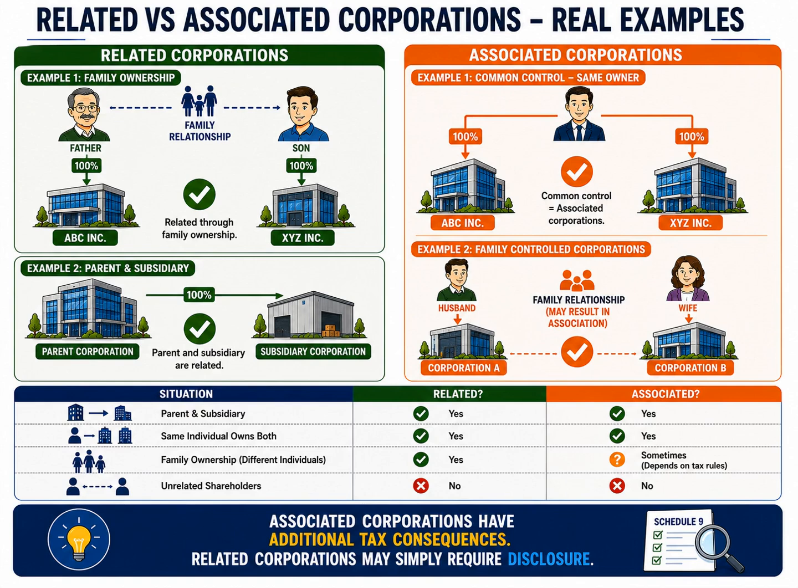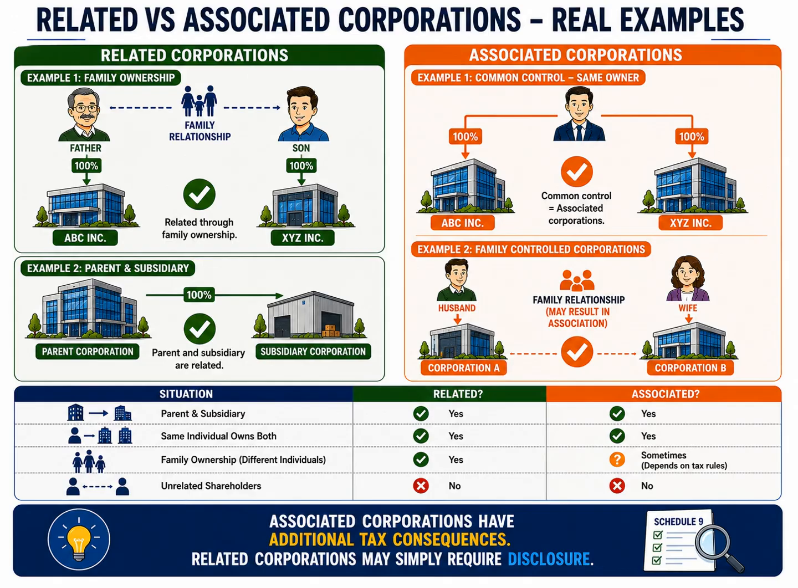A simple comparison can help you remember the difference. A parent corporation and its subsidiary are generally both related and associated. Two corporations owned by the same individual are also both related and associated. Corporations owned by different family members are usually related, but they are only associated if they satisfy the specific tax rules. Completely unrelated shareholders, on the other hand, are generally neither related nor associated.